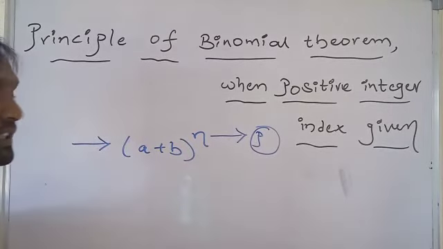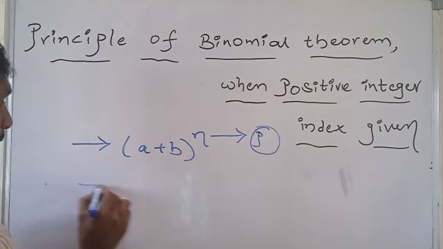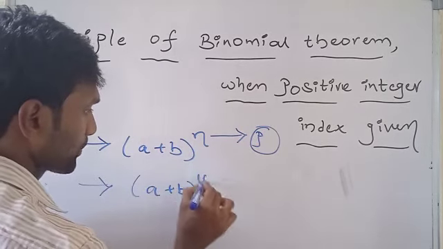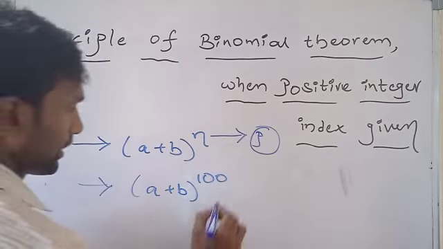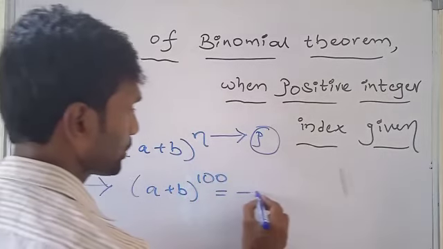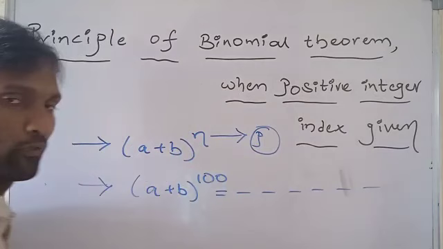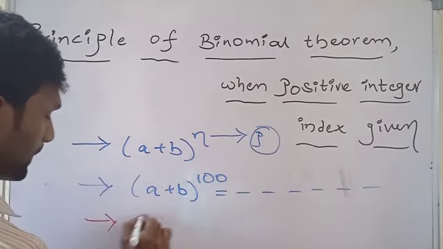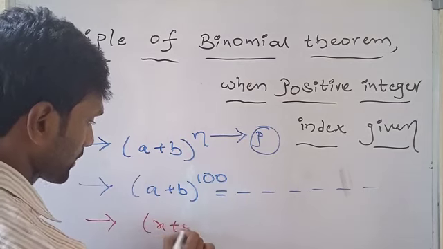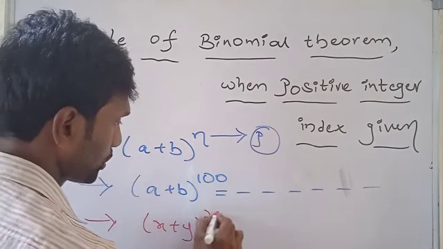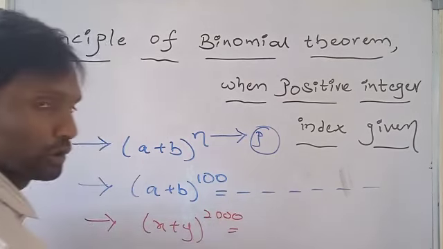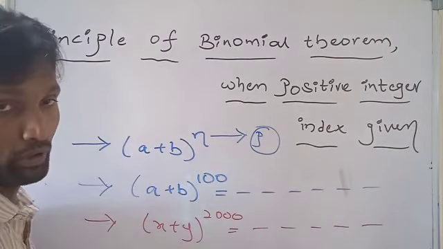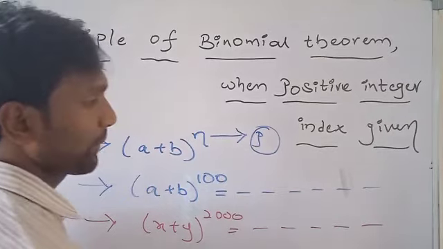Suppose the given expression is (a + b)^100. To expand (a + b)^100 there is a formula or a principle. Suppose the given expression is (x + y)^2000. To expand (x + y)^2000 also there is a principle.